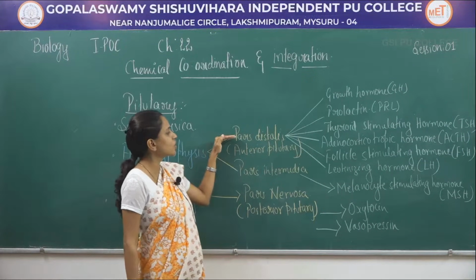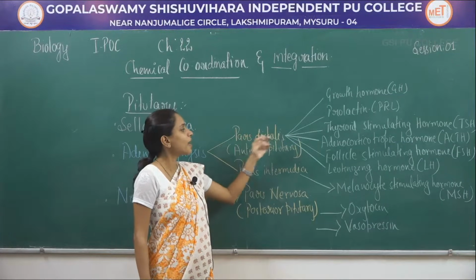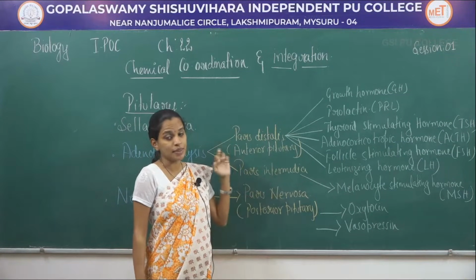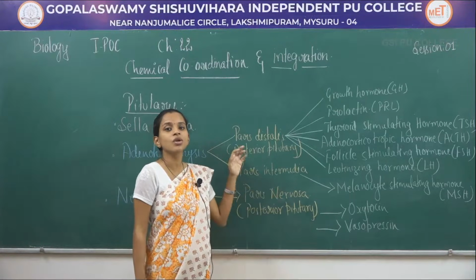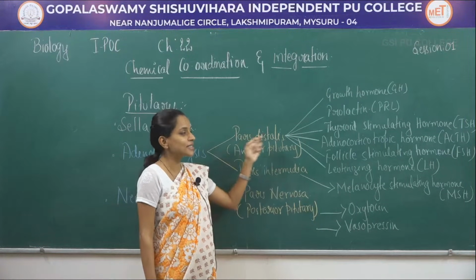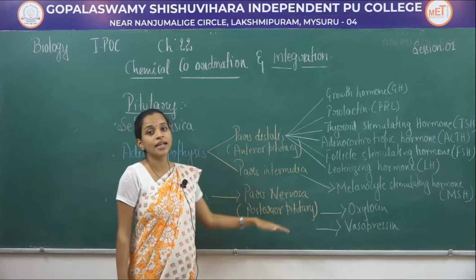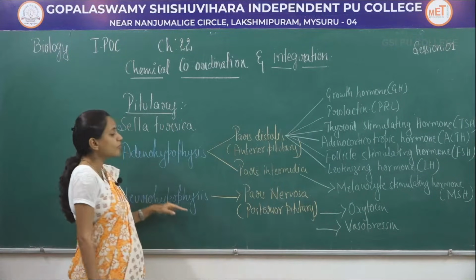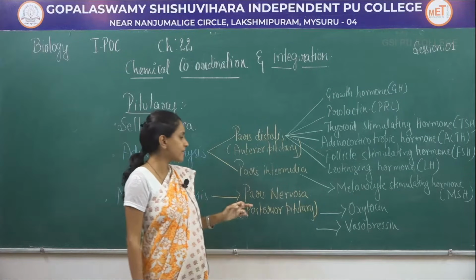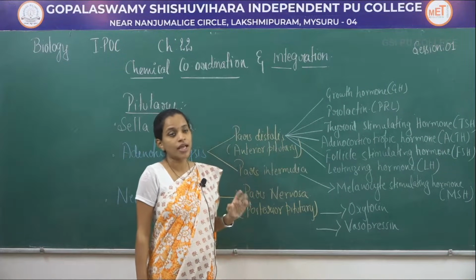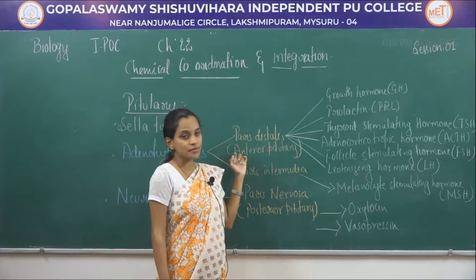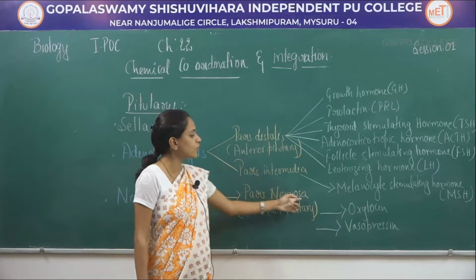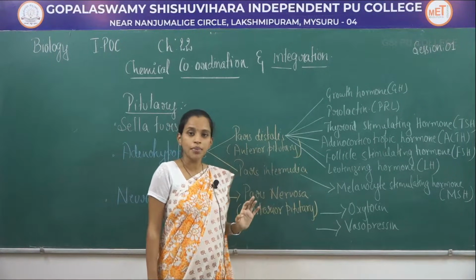Adenohypophysis is classified into 2 main regions, that is pars distalis and pars intermedia. Pars intermedia is almost merged within the pars distalis, but they can be separated because they produce different hormones. Neurohypophysis is classified into only one category, that is pars nervosa. Here pars distalis is termed anterior pituitary and pars nervosa is termed posterior pituitary.